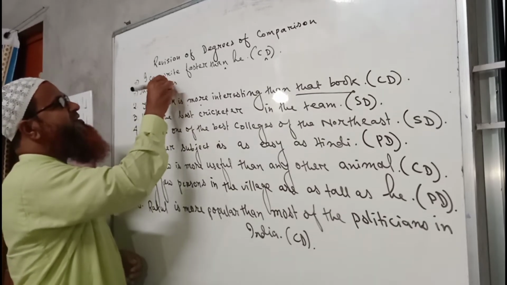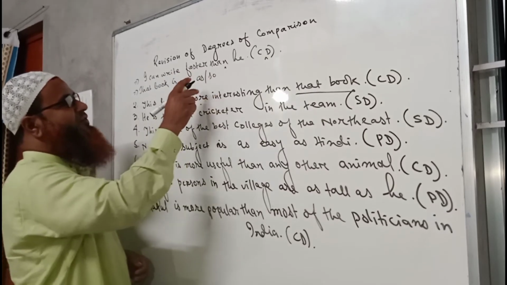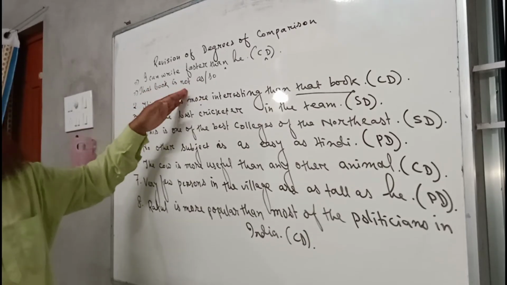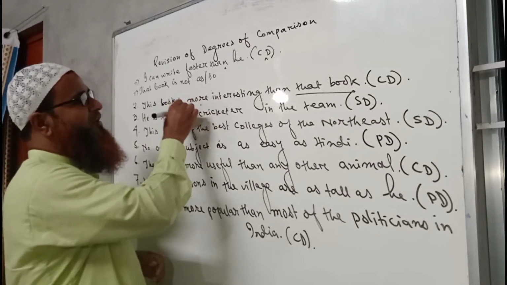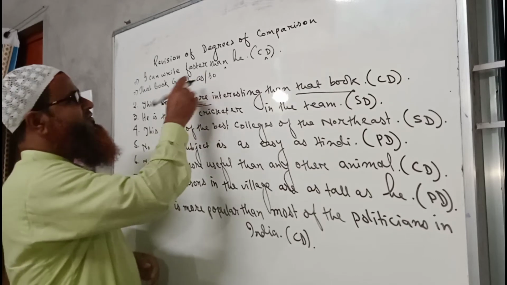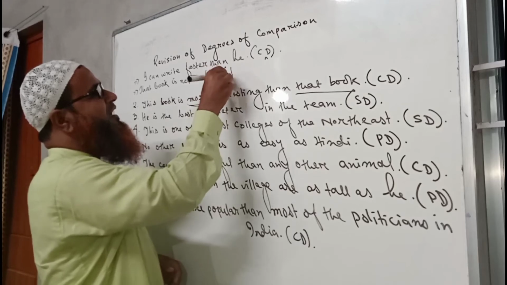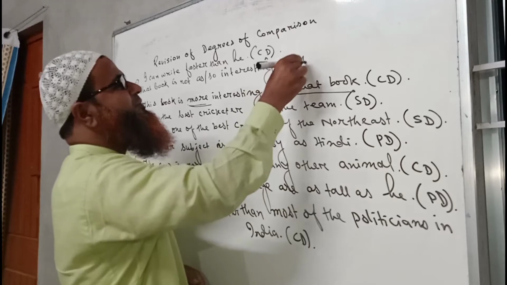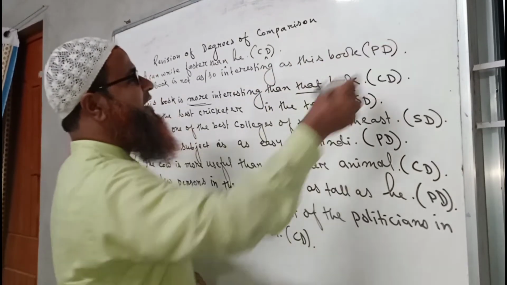That book is not as or so interesting as this book. We may write so also in a negative sentence. More will be removed because it is the sign of comparative degree. This is the sentence of positive degree.